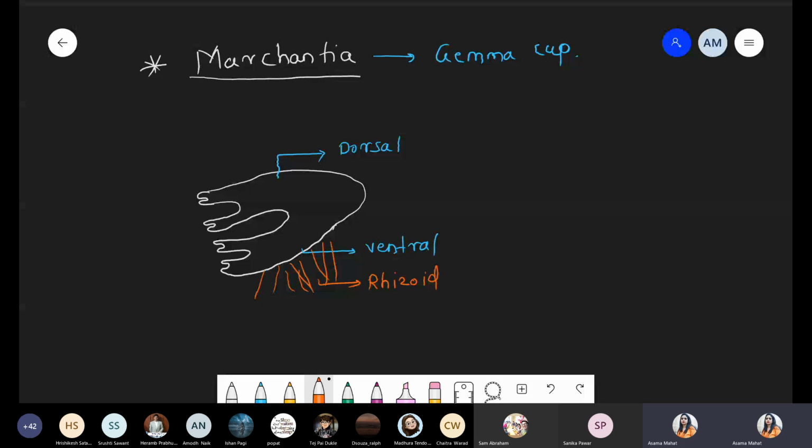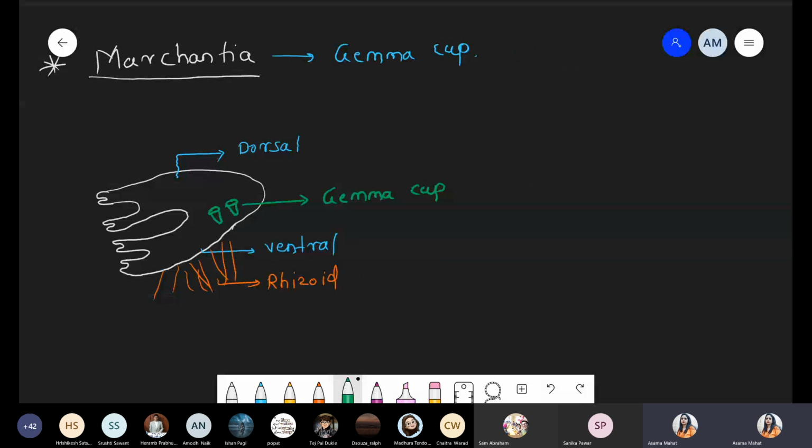Now we are talking about a typical structure, that is the Gemma cup. So the Gemma cup will be present here. Cup-like structure, it's very simple. So this green color, nothing but this is called the Gemma cup. Okay. Now we are talking about some more information about the Gemma cup. Inside the Gemma cup, there is a presence of asexual bud.